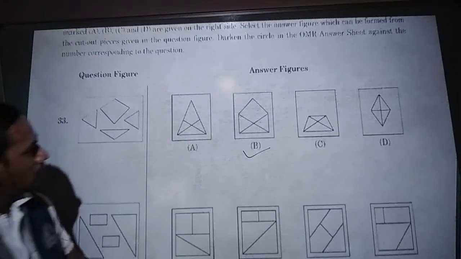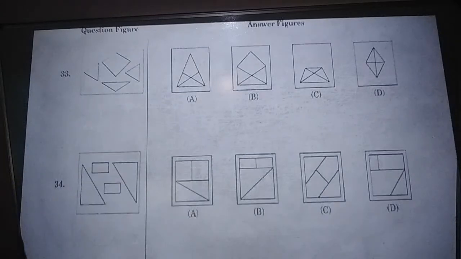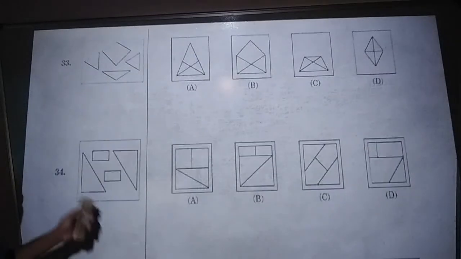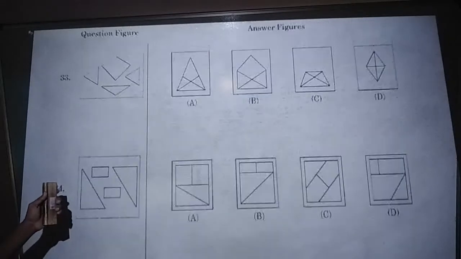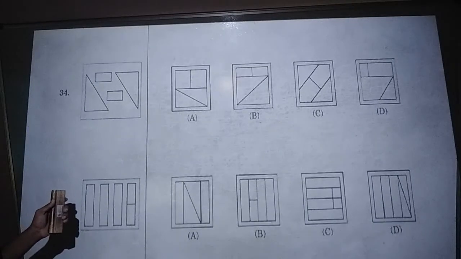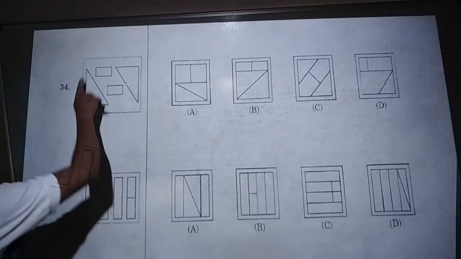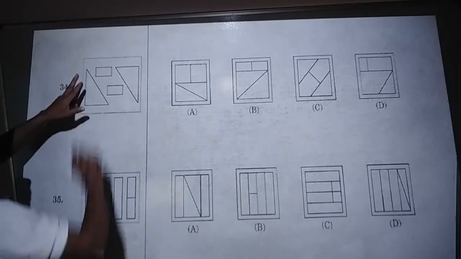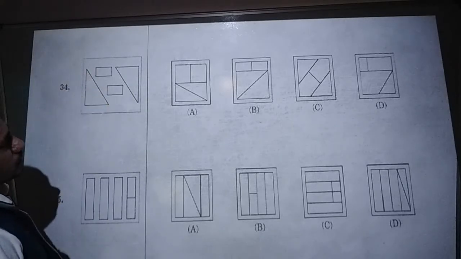Next, question number 34. In question number 34, what have they done? There are two big triangles and two rectangles.